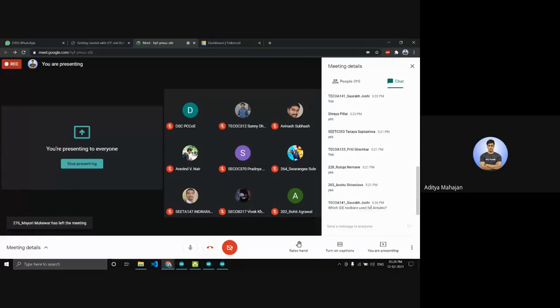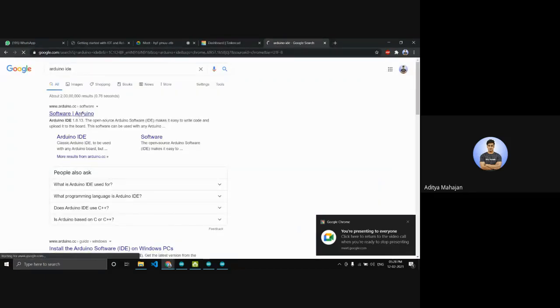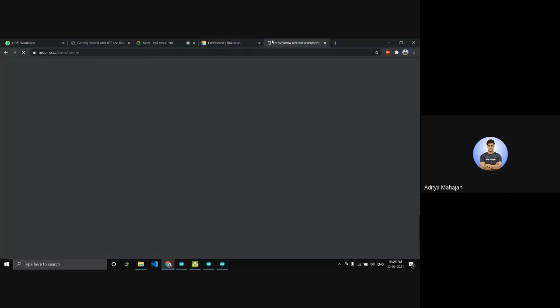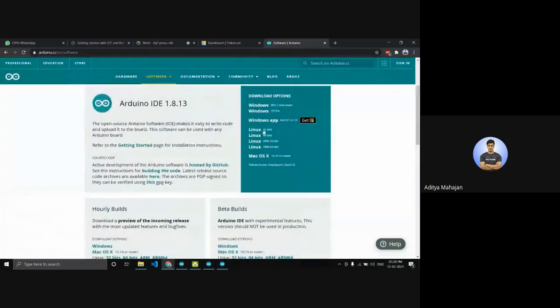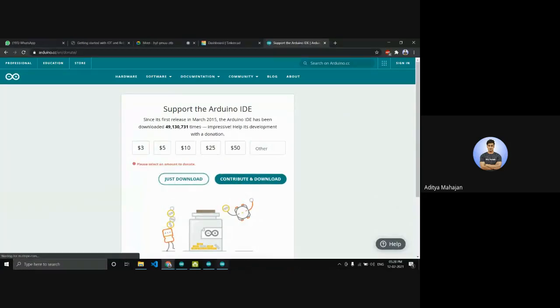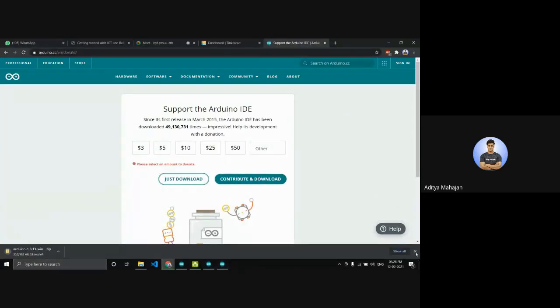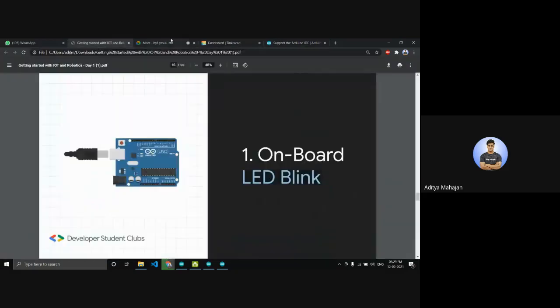Which IDE to use? So this is your IDE. You can download it from over here. Just download it, choose your operating system and the Windows zip file. I already have the IDE, so I don't need to download. But yeah, now let's look at your first example, onboard LED blinking.